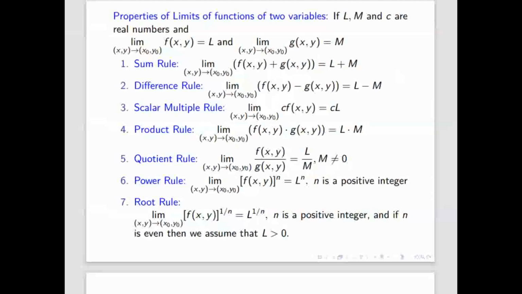So now we'll move to the next topic. After limit and continuity, what will be the next topic? Differentiability. Differentiability. Sir, differentiability. The next topic is differentiability.